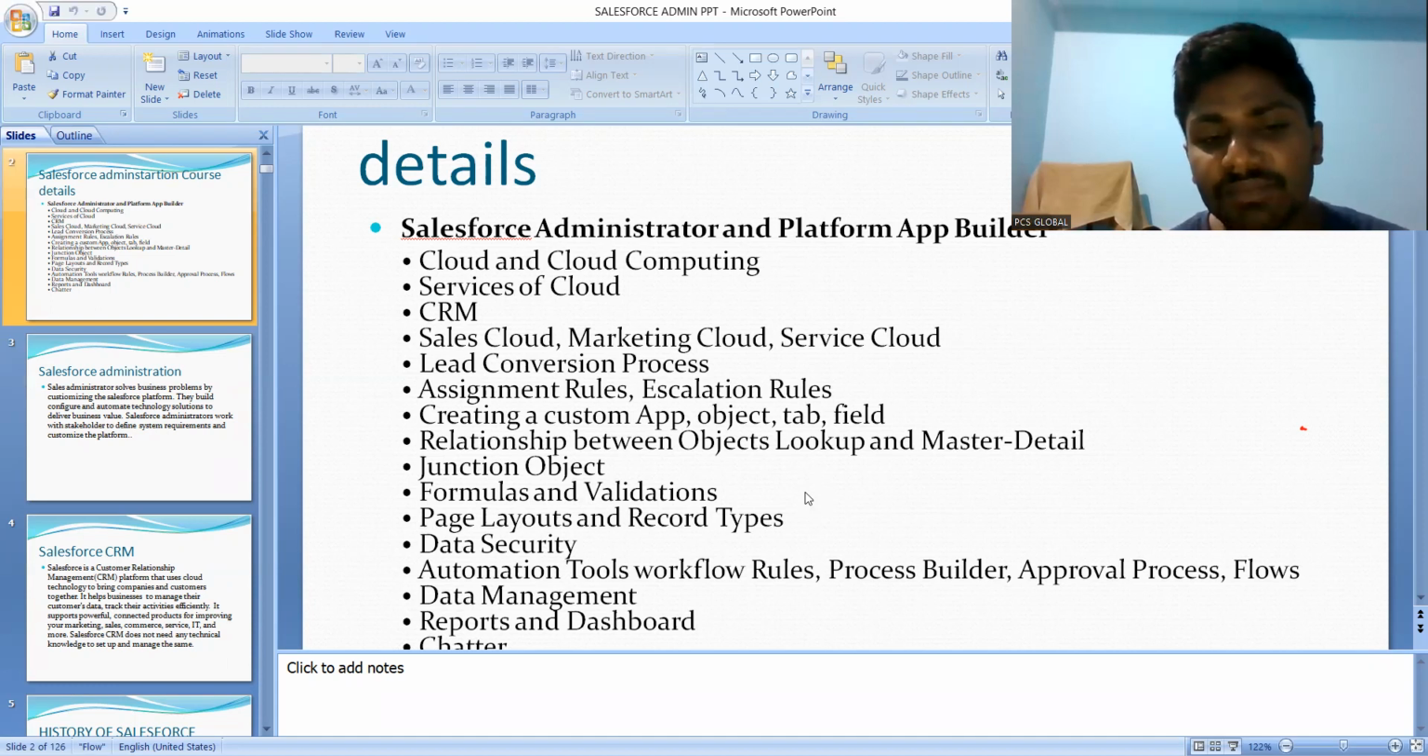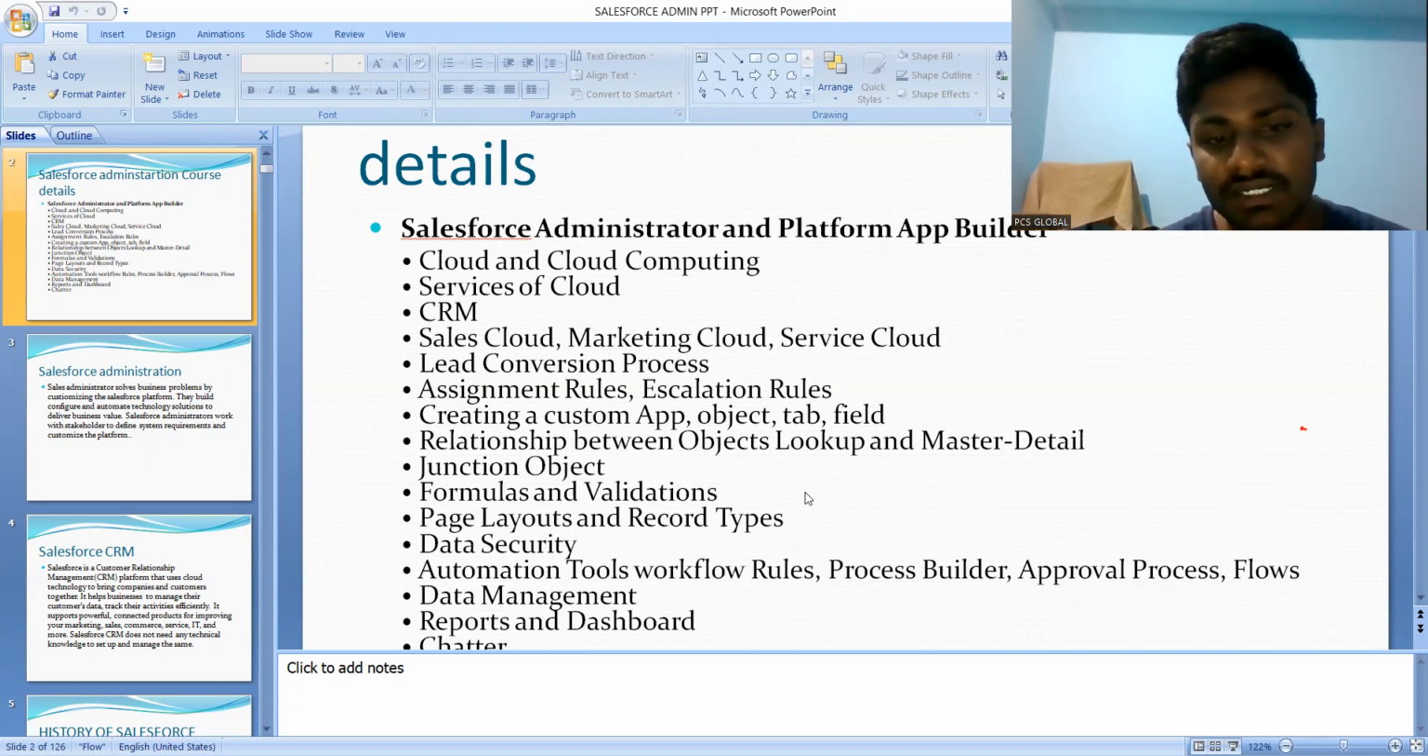And here is data management. The data you created will be stored in the databases. The records you created will be stored in the objects you selected. In data management there are two types: standard data management and custom data management. Standard data we cannot delete, but custom data you can delete. That is the difference, and when we get to those topics we will explain them in detail.